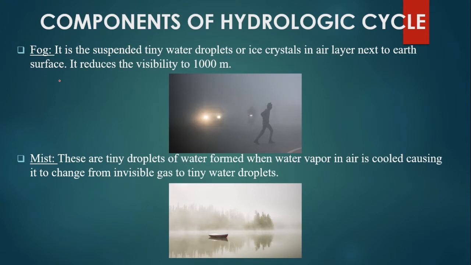Next is fog. It is the suspended tiny water droplets or ice crystals in the air layer next to the earth's surface. It reduces the visibility to 1000 meters. Next, under fog we see the mist. These are tiny droplets of water formed when water vapor in air is cooled, causing it to change from invisible gas to tiny water droplets.